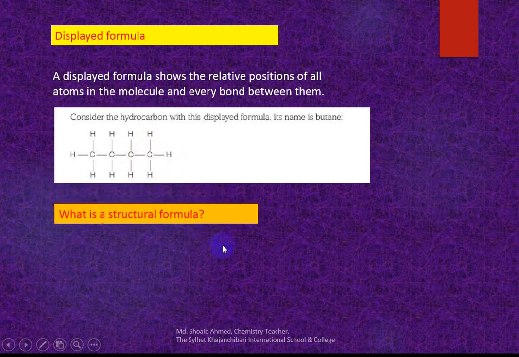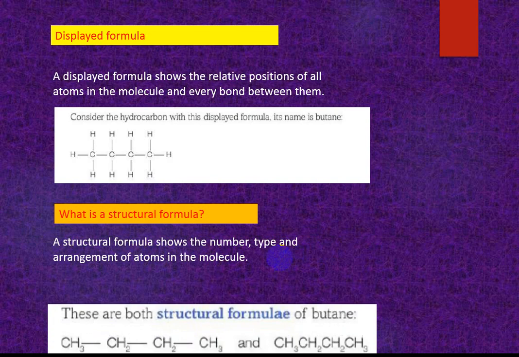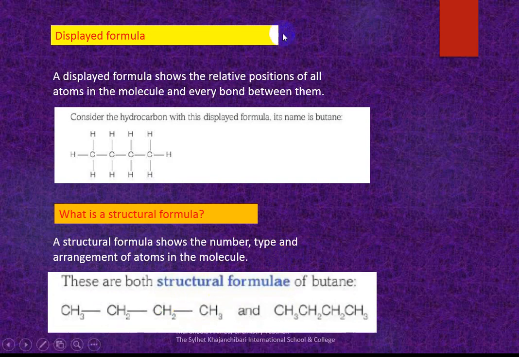And now the structural formula. Structural formula shows the number, type and arrangement of atoms in the molecule. Look, this is a structural formula. This is the arrangement: CH3, CH2, CH2, CH3.